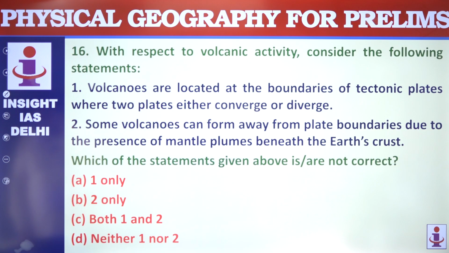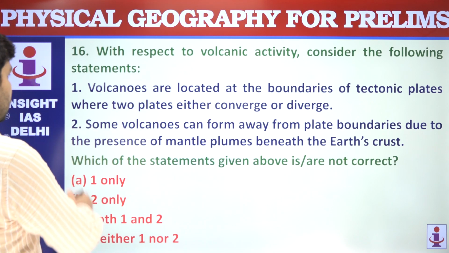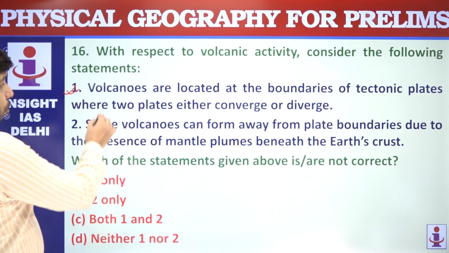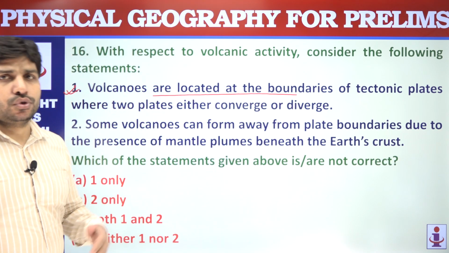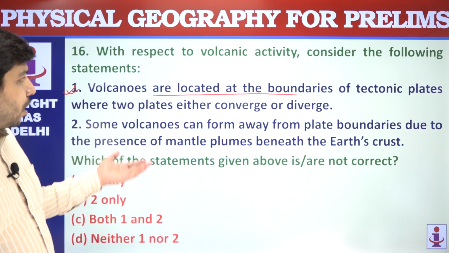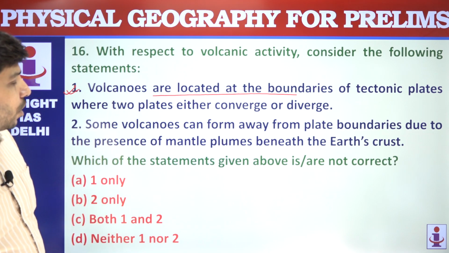Next question is about volcanic activity. Volcanoes are located at boundaries of tectonic plates, where two plates interact. The question is about volcanoes located at the boundaries. So it is a generic statement. Most of the volcanoes are found at the boundaries of tectonic plates.